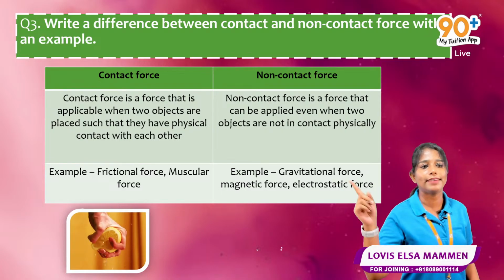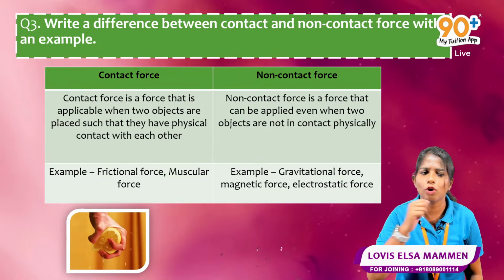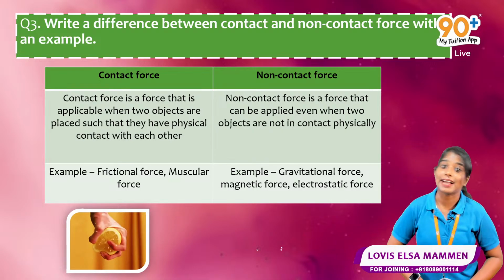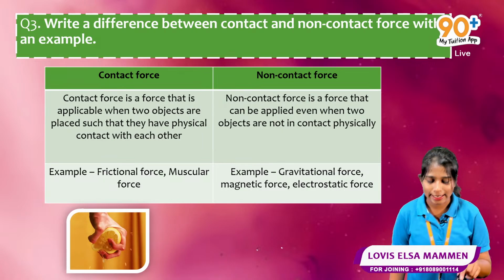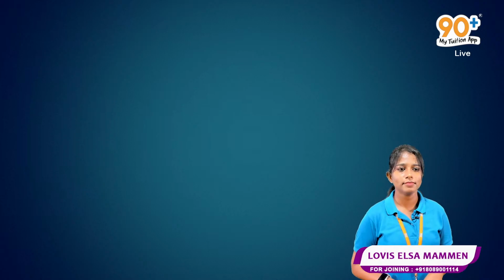Gravitational force and magnetic force are examples. The term itself tells you: magnetic force means magnets come into play. So now we will see what this magnetic force is. I have taken two bar magnets. Obviously, you know that a magnet has a north pole and a south pole.